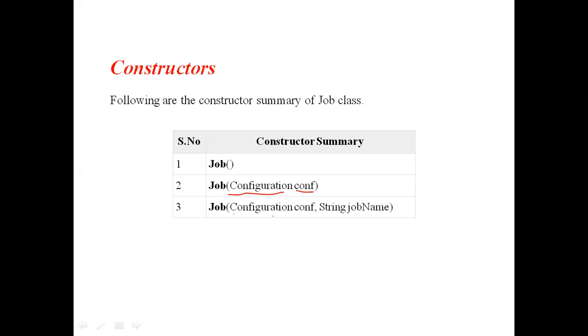The third constructor takes two parameters: the job name, and also the object of the Configuration class. Okay, this is the constructor without parameters, that is the default constructor. The next two are parameterized constructors, one with one parameter and one with two parameters. The one-parameter constructor takes the Configuration object, and the two-parameter constructor takes a String job name and the Configuration object, which will be given to this constructor of the Job class.